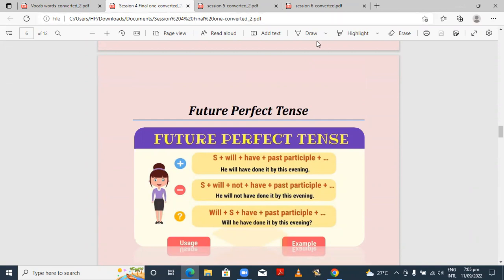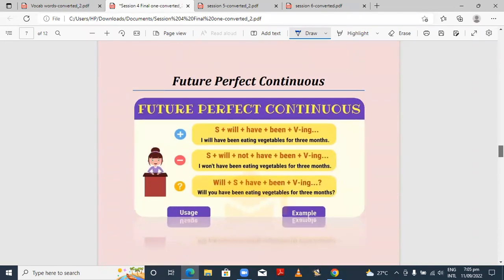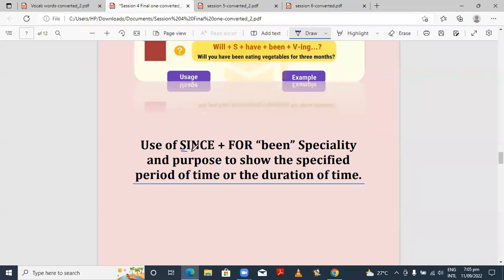The helping verb in future perfect is will have, along with the past participle. But in future perfect continuous, the use of since and for plus been is the speciality, to show a specified period and the duration of time.